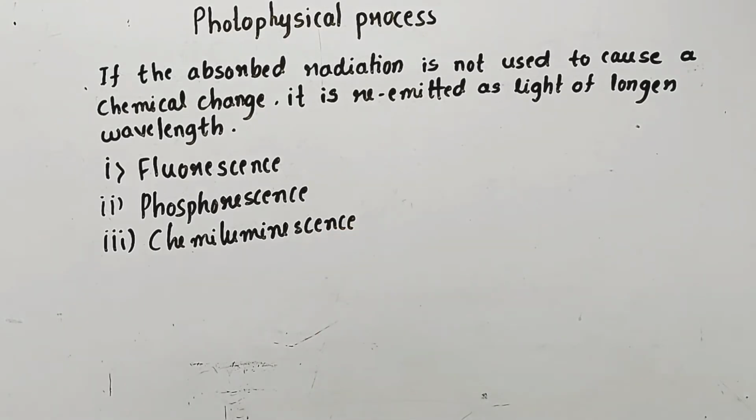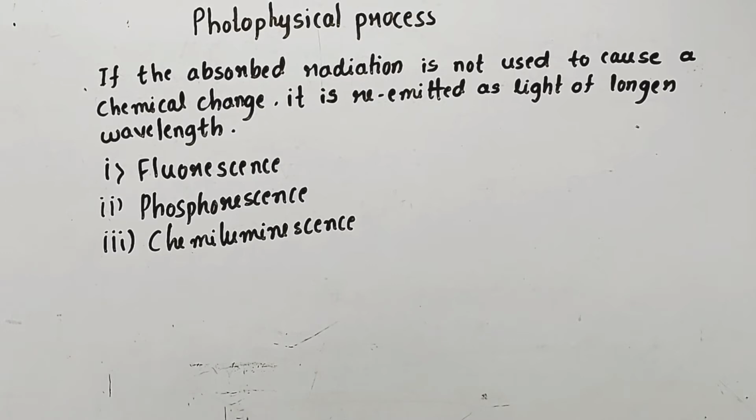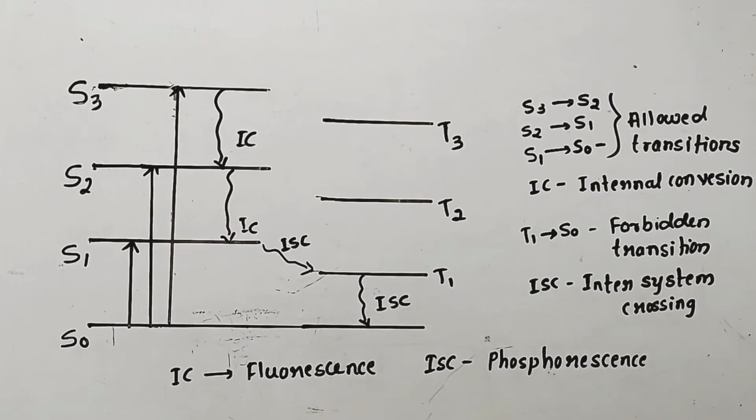Let's start with fluorescence. But before starting this photophysical process, we should have knowledge of electronic transitions and spin multiplicity, and singlet ground state, singlet and triplet excited states. Let's have a look at that. This is the electronic transition diagram.